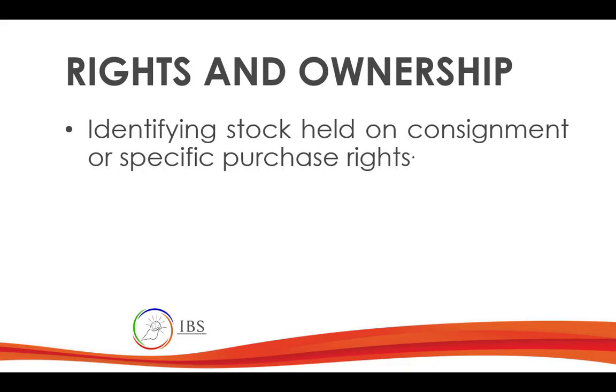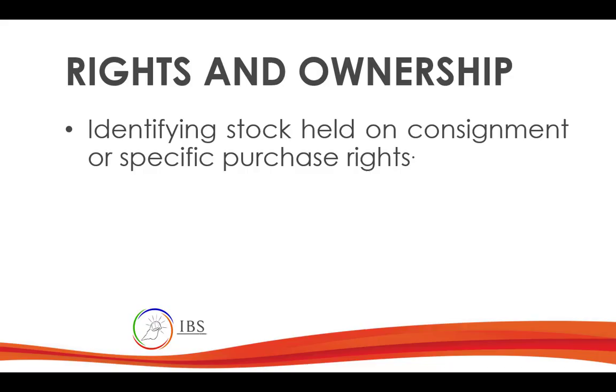Another important aspect of inventory, and this is not the primary one, is that you have to test rights over that particular inventory. We need to know whether the client has the right over that inventory. Are you familiar with consignment agreement? In consignment, for example, we have a sales company.